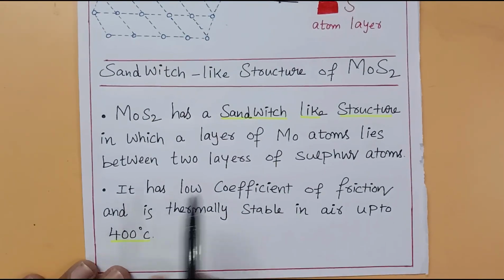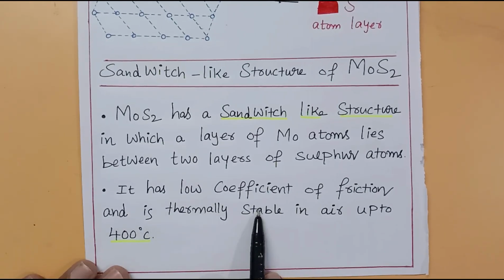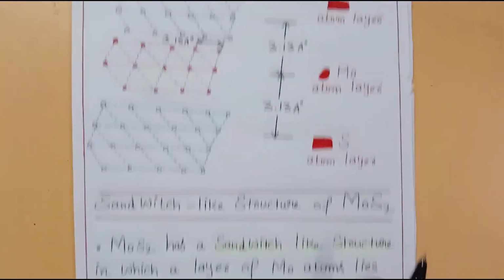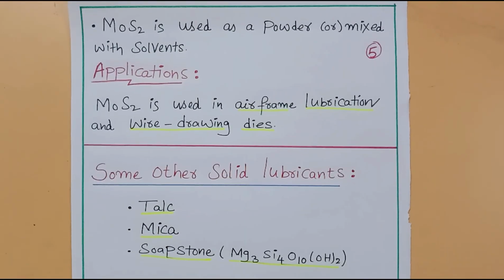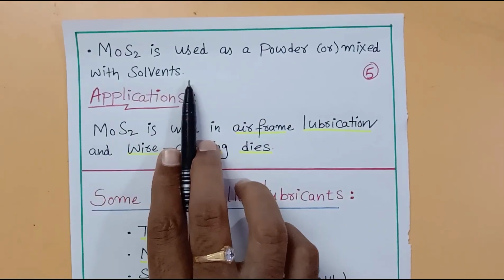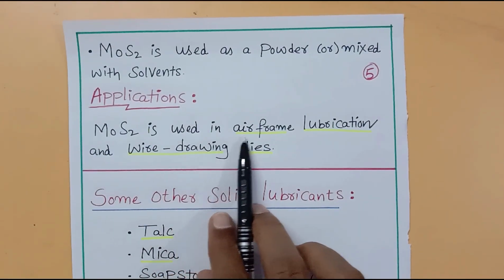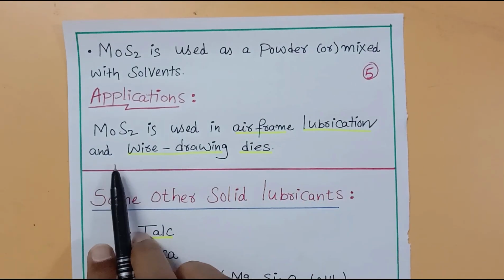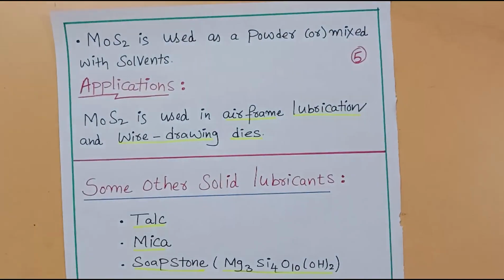Then another feature of molybdenum disulfide is that it has a low coefficient of friction and is thermally stable in air up to 400 degrees centigrade. So molybdenum disulfide is stable up to an operating temperature of 400 degrees centigrade. It remains very stable. If the temperature increases beyond 400, it will change. Then molybdenum disulfide is used as a powder or it may be mixed with a solvent, just like graphite. Then what are the applications? Molybdenum disulfide is used in airframe lubrication and wire drawing dies. So those are the applications of molybdenum disulfide.